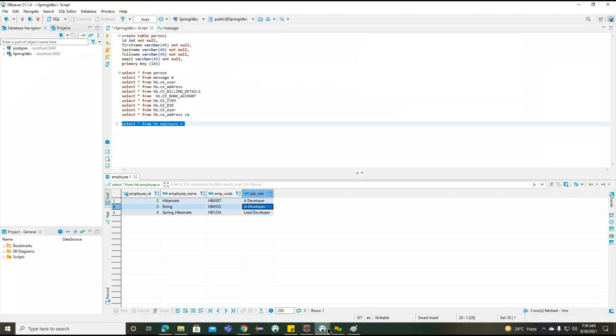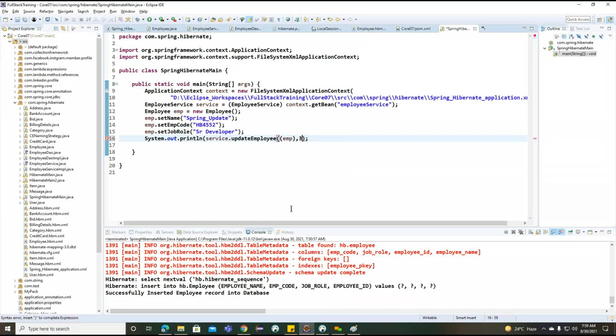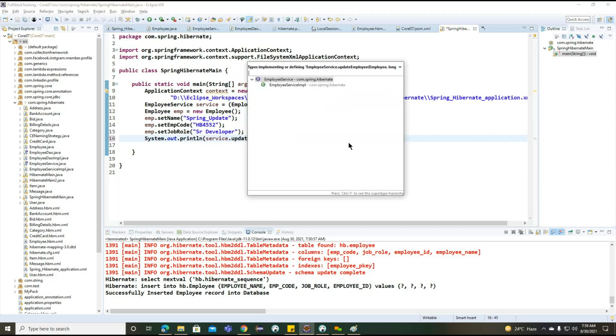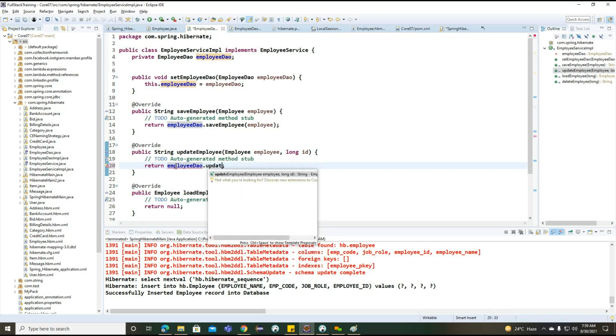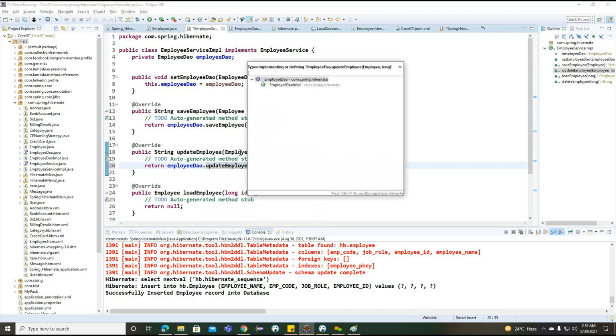We are having 2, I think, the 3. Getting the point? So we gave the ID as 3 here. Now we'll go for the update employee, and with the help of this particular employee DAO, update employee. Okay, here we are implementing update DAO.